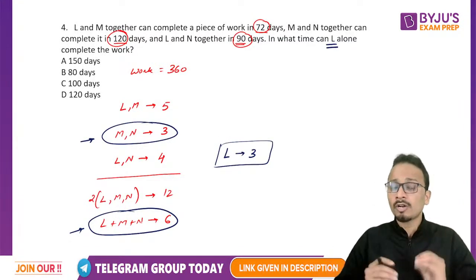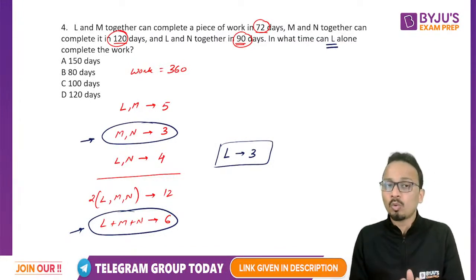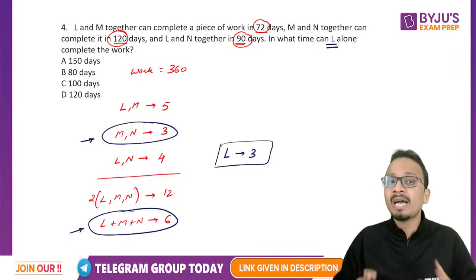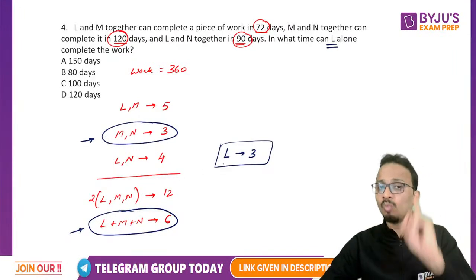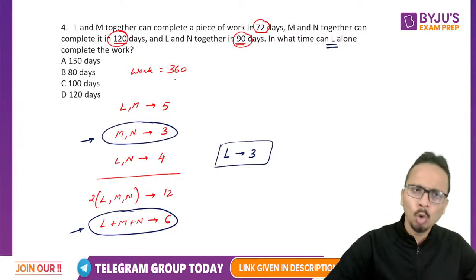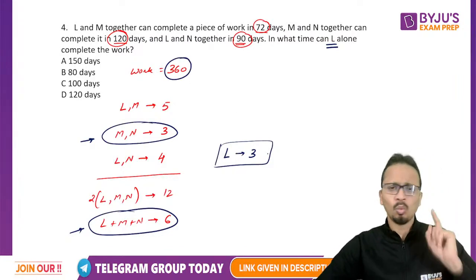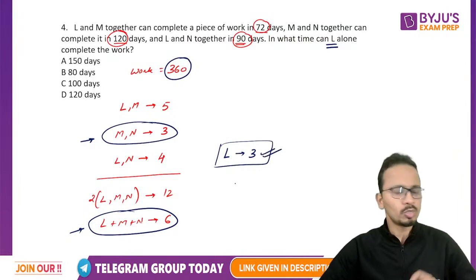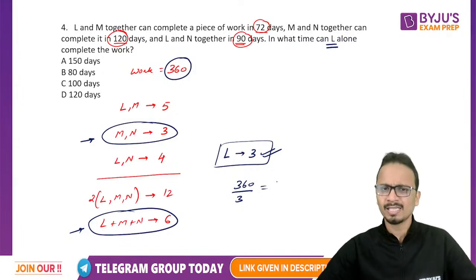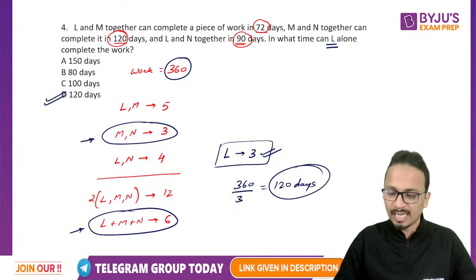Now I'm not writing anything which is inappropriate. I'm just writing whatever is required to solve this question. I am minimizing the amount of rough work. So L's 1 day work is 3 units. The question is, in what time can L alone complete the work? Total work is 360 units and 1 day work is 3 units. So the total number of days taken by L will be 360 upon 3. No need to write this, and the answer is 120 days. So 120 days, that is option B, is the correct answer.